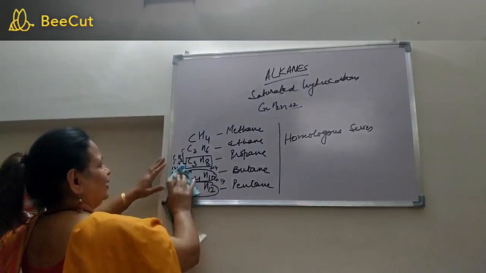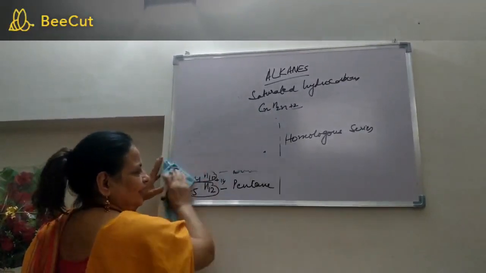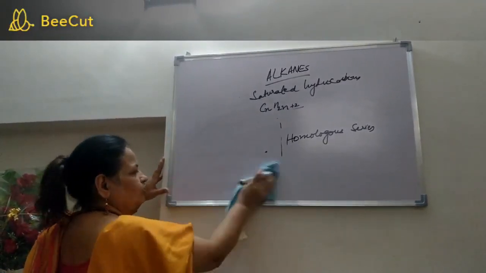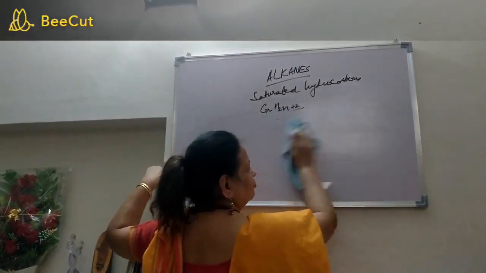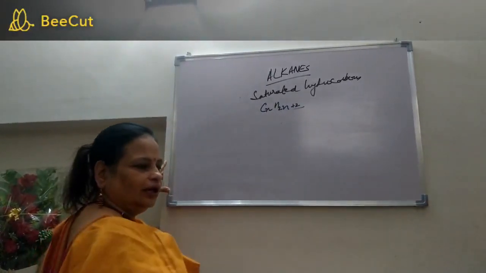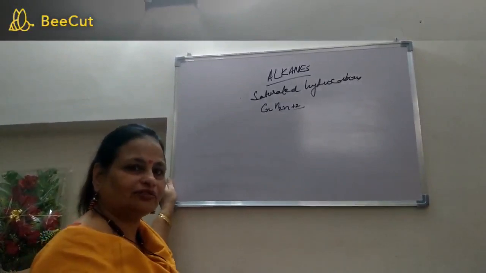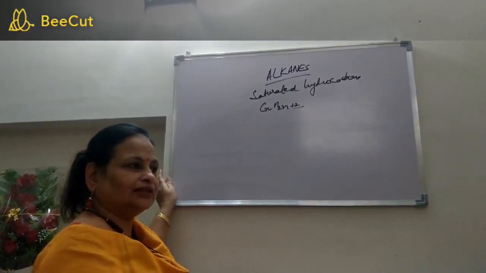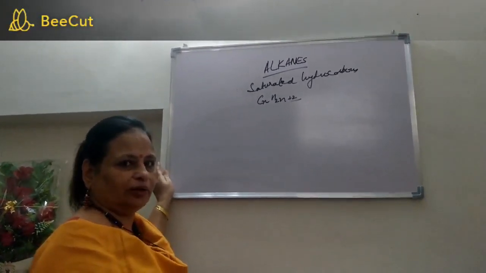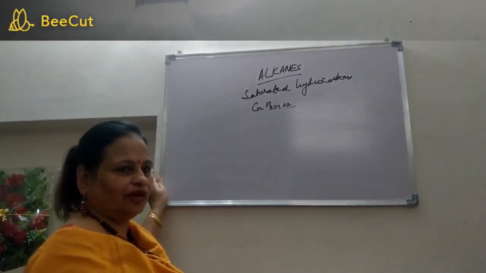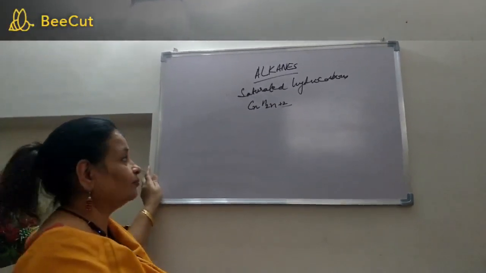Now let's talk about alkanes in general. Now these names which I have given you are also the common names. Like methane is called methane only in the IUPAC system as well as in the common name system. And similarly ethane is called ethane both ways, propane is called propane both ways and butane is also called likewise.